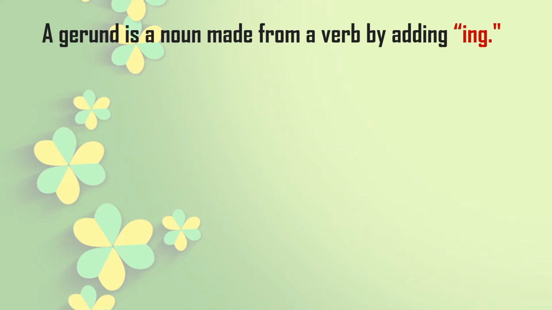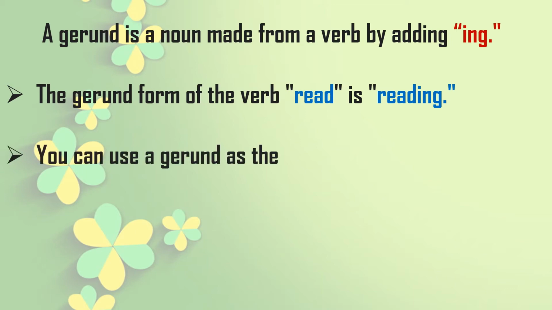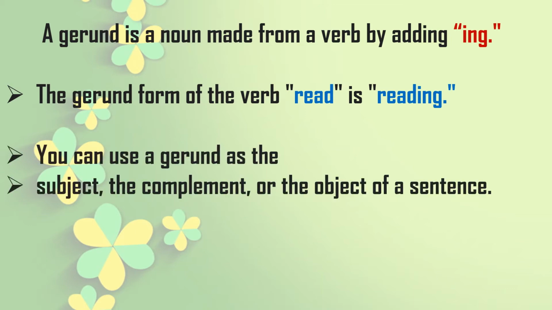So a gerund is a noun made from a verb by adding ing. We have learned this. The gerund form of the verb read is reading. Now let's see more about this.